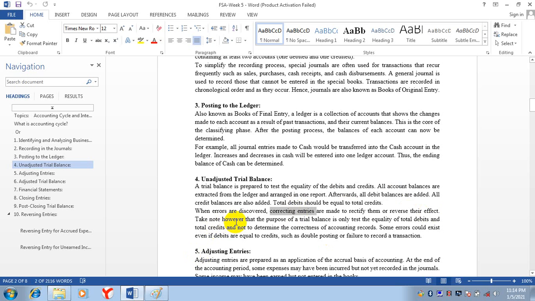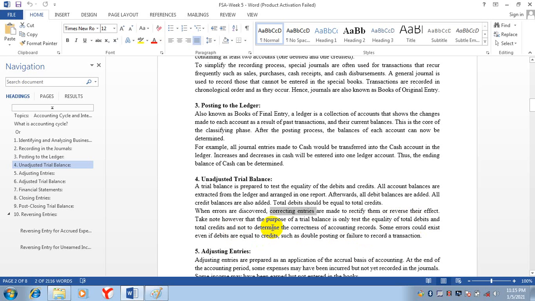Take note, however, that the purpose of the trial balance is only to test the equality of total debits and total credits, and not to determine the correctness of accounting records. It will just tell us about the equality of debits and credits.